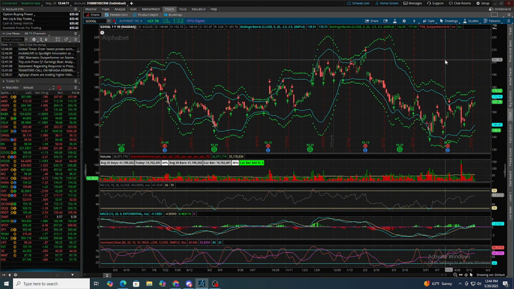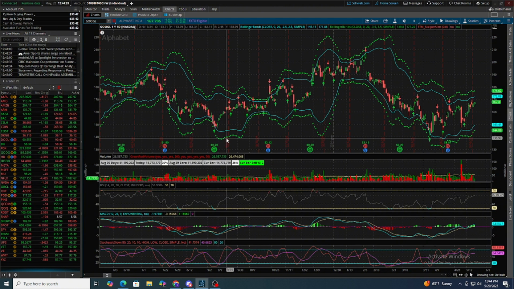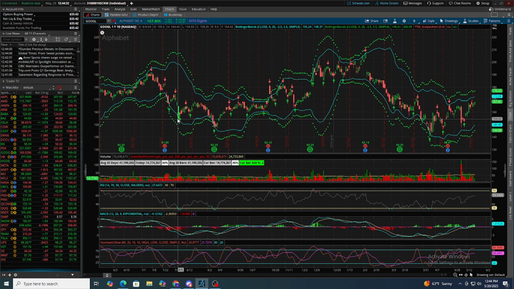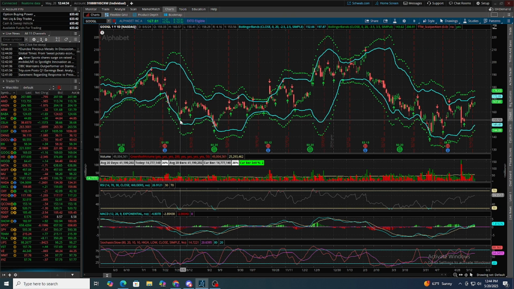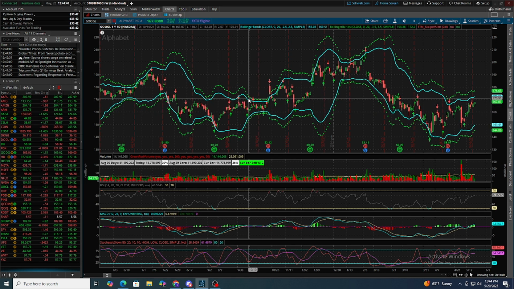How this strategy works is, for those of you that don't know, mean reversion trading is the theory that price will always go back to its mean. So we use Bollinger Bands to capture this. We have these blue bands, which are the 2.5 ones we made, and the green, which is the 3.5. The whole strategy here is we want to buy when it's on the blue and buy aggressively when it's on the green, and then we want to sell it either somewhere near the middle or near the top bands.